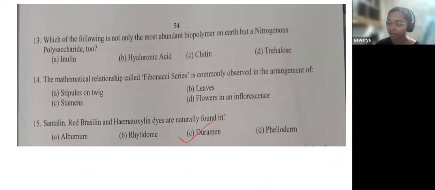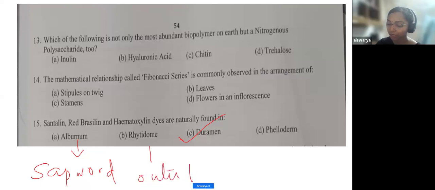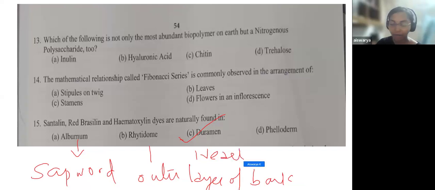So what is alburnum? Alburnum is actually the sapwood. Rhytidome is actually the outer layer of bark. Now, duramen is actually hardwood, the innermost layer of the wood.